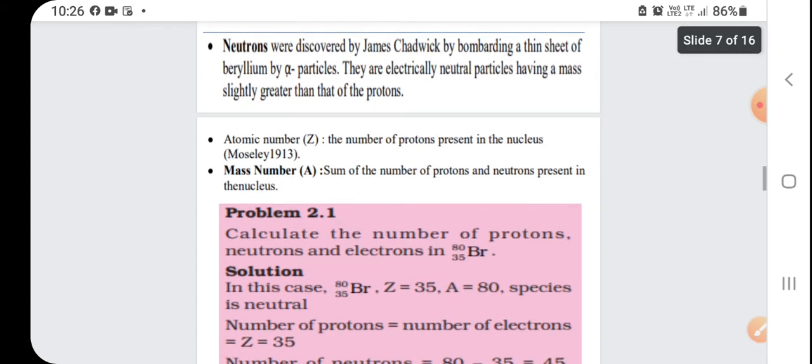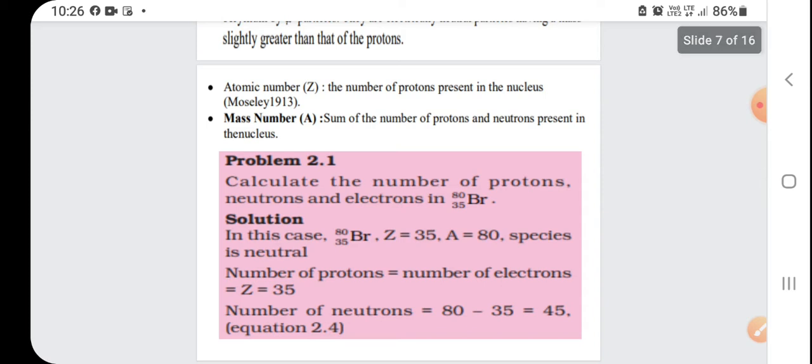Now next one is atomic number. It is denoted by Z, the number of protons present in the nucleus. And mass number is denoted by A, and mass number is the sum of the number of protons and neutrons present in the nucleus. Sometimes there is confusion: mass number and atomic mass are both different. Mass number is a whole number.